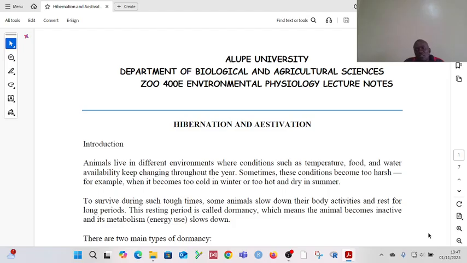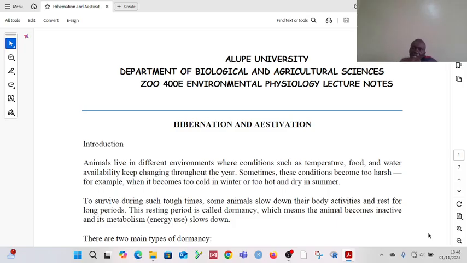So because of this, you end up realizing that some of these conditions can then become too harsh for the organism to live, for the animal to live the same way that it was living before the conditions changed. For example, it might become too cold when it is winter, or it is too hot and too dry as well during the summer season.